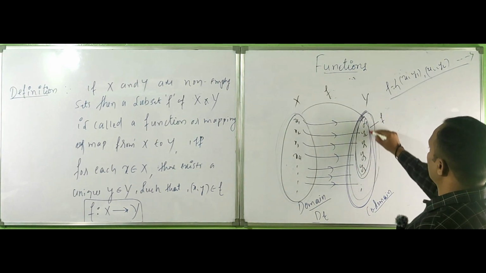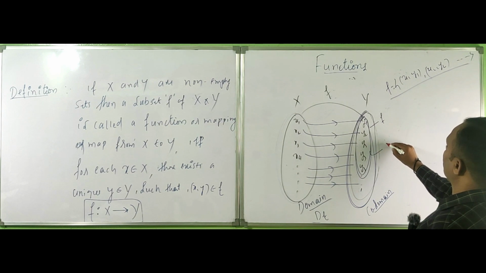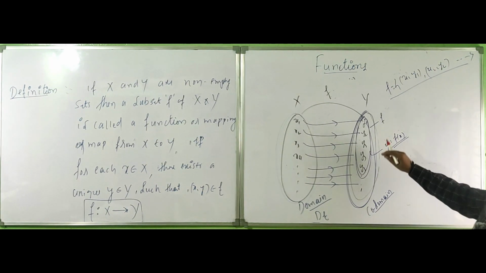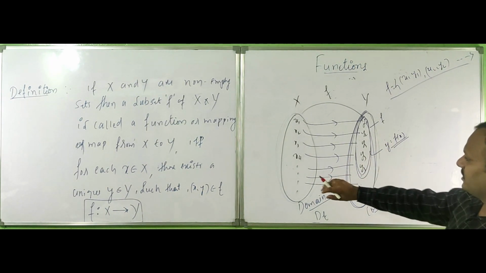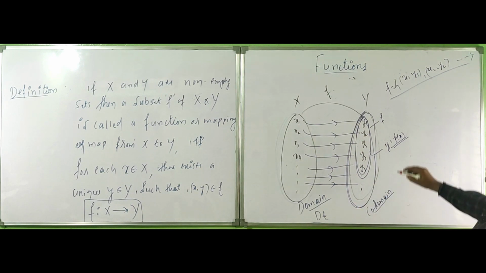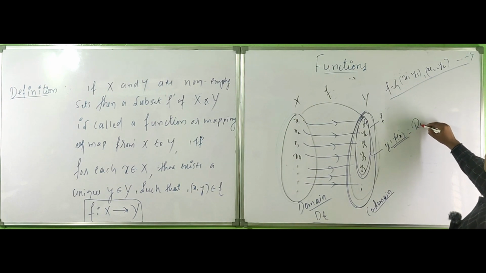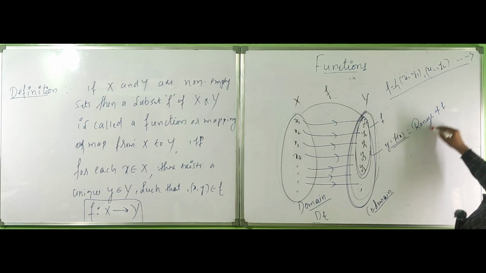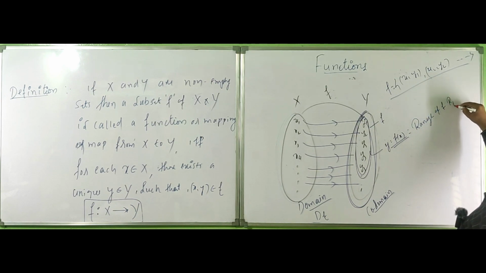This small subset, listen, y is equal to f of x, is very important. These are the only values obtained from the inputs. The values of f over the domain are called the range of f, denoted by R of f.